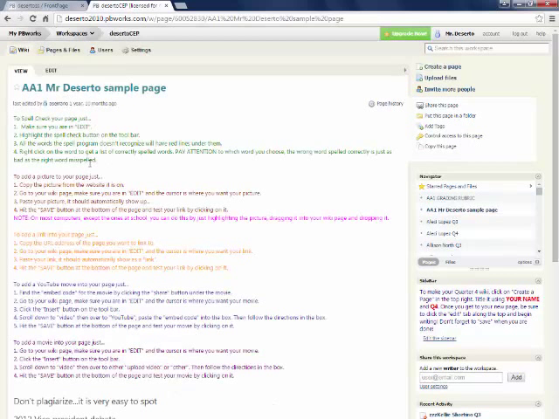I have a sample page. On this particular sample page, as of right now, it's all just text. What I'm planning on doing in the near future is creating little mini movies that would show the student exactly how to do all these things, not just through text, but also by showing them just like I'm showing you right now in this particular movie. Obviously, I haven't gotten that done yet, but I will.